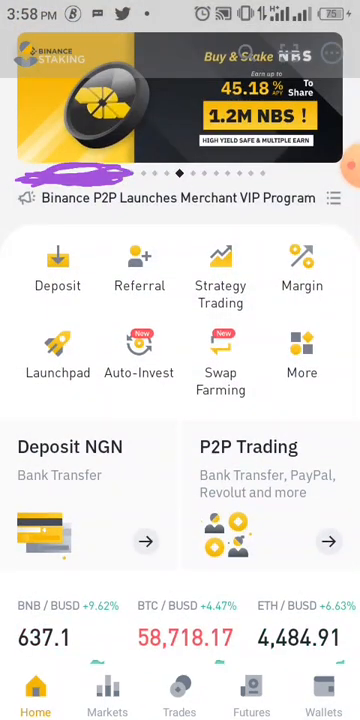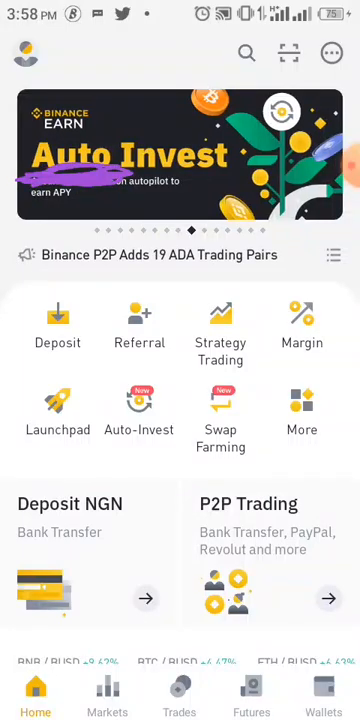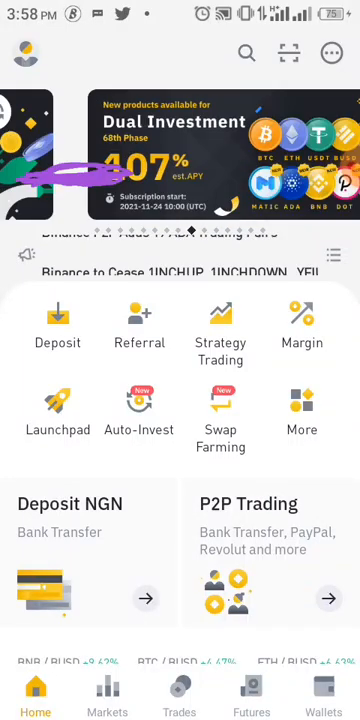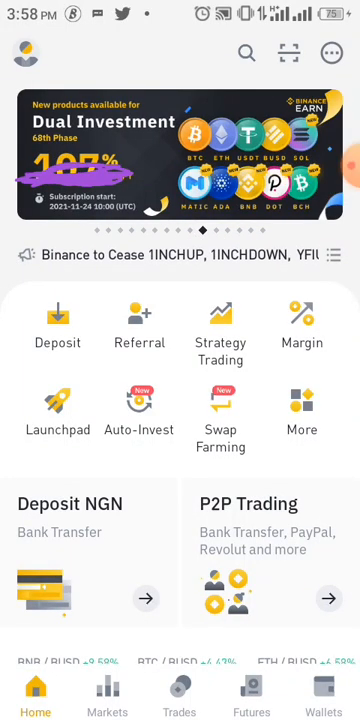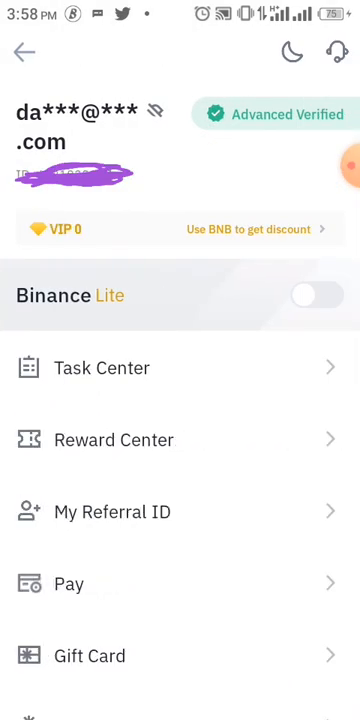So now, if you look at the top left corner, that's the icon that looks like a human emoji. When you click on it, that's where you see the settings page. As you can see, I've been verified advanced, but if you have not been verified, that's where you click and proceed to verify.